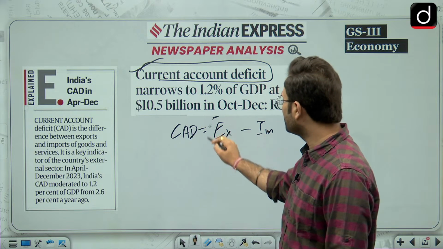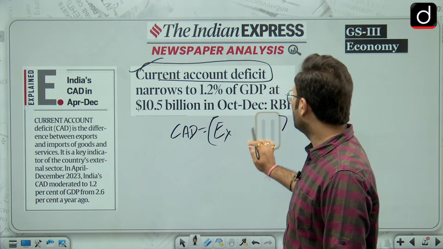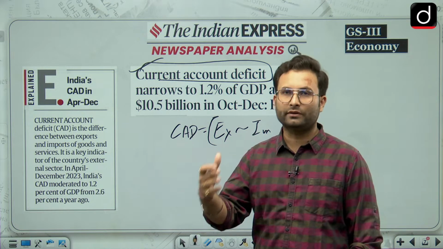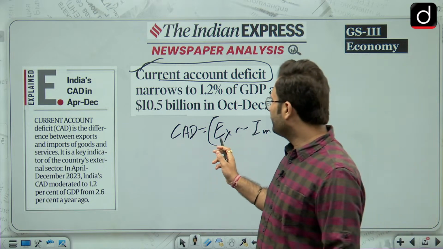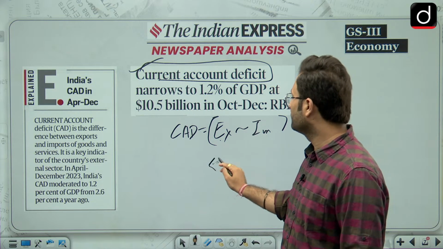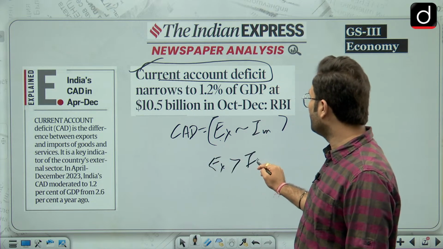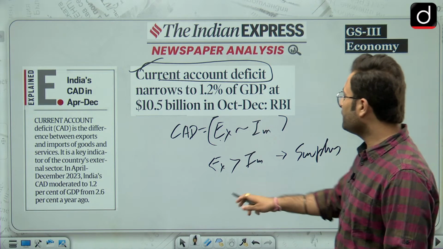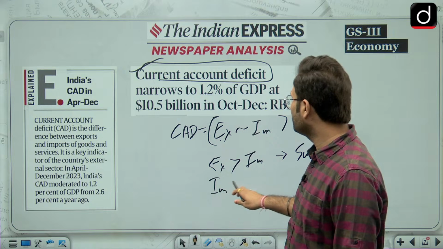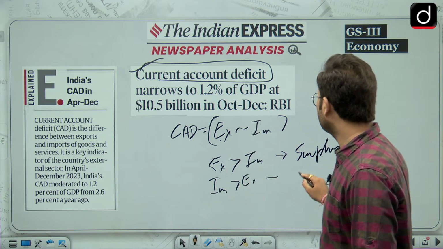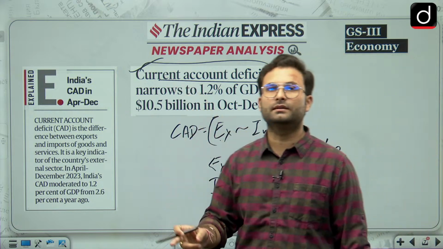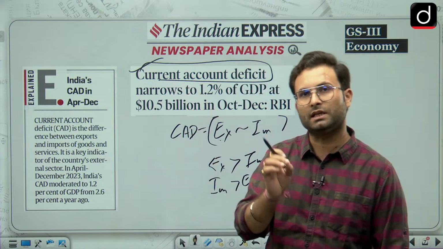Now this particular thing is the difference. Okay, again I'm saying this is the difference. This can be import minus export, whichever is larger. Okay, so if you are having exports which are more than imports, you will have a surplus. If you are going for imports which are more than exports, then you will have a deficit. And it is current account because we are considering the data of a year. Okay, so that is why it is current account.